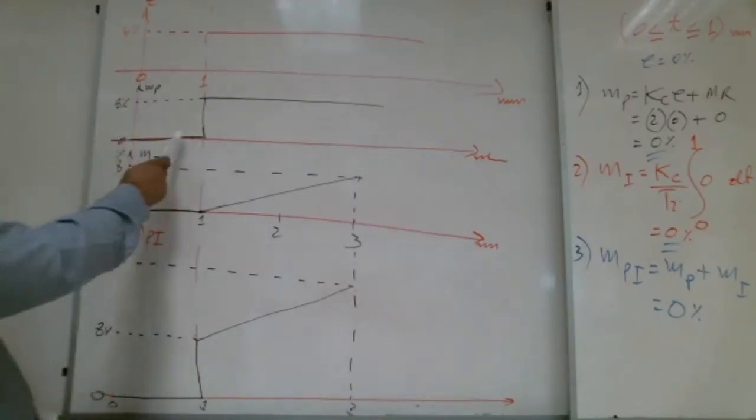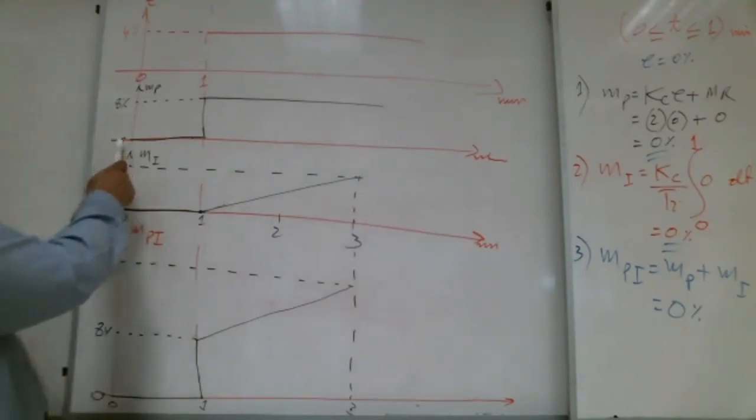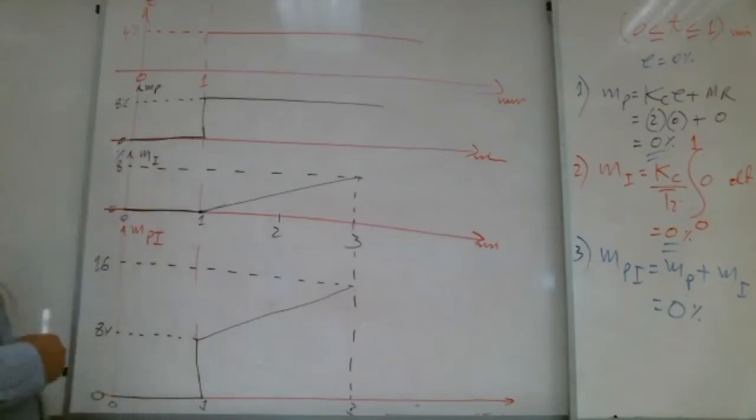From 0 to 1, what is MP? In the book, MI is different. You do the question in the book, no problem. This is a different question. Oh, okay. So what is MP from 0 to 1? From 0 to 1 minute, what is MP, Shabab?